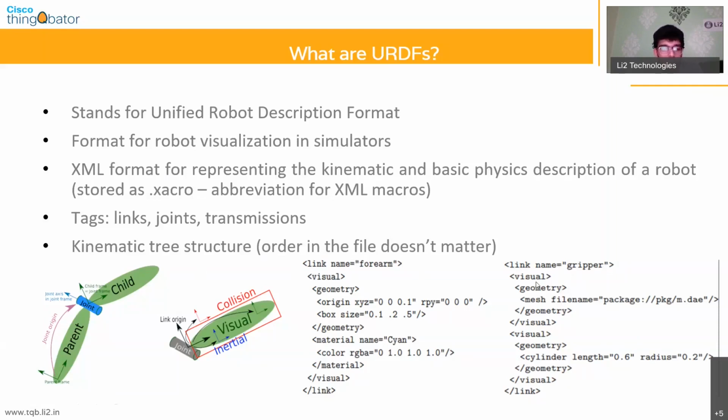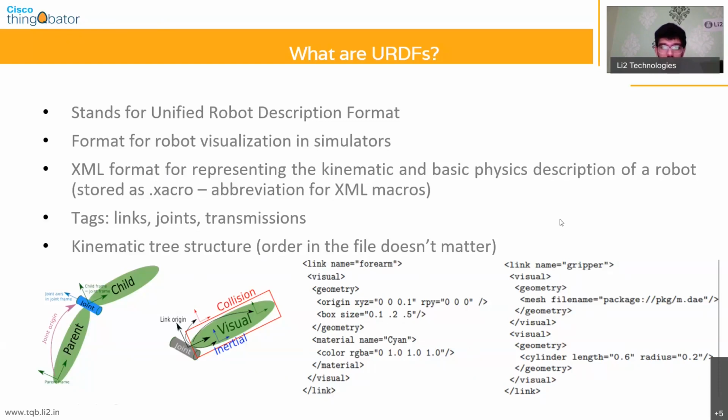It's quite straightforward in terms of understanding. As I said, it's a kinematic description of the robot, so you can also have other properties like the inertial properties of the robot. In case you want a dynamic simulation happening, you can have inertial properties and joint properties, like the type of joint. In robotics, we usually describe joints as being of two kinds: a prismatic joint and a revolute joint. A prismatic joint allows a sliding motion in one direction, and a revolute joint allows rotational motion.